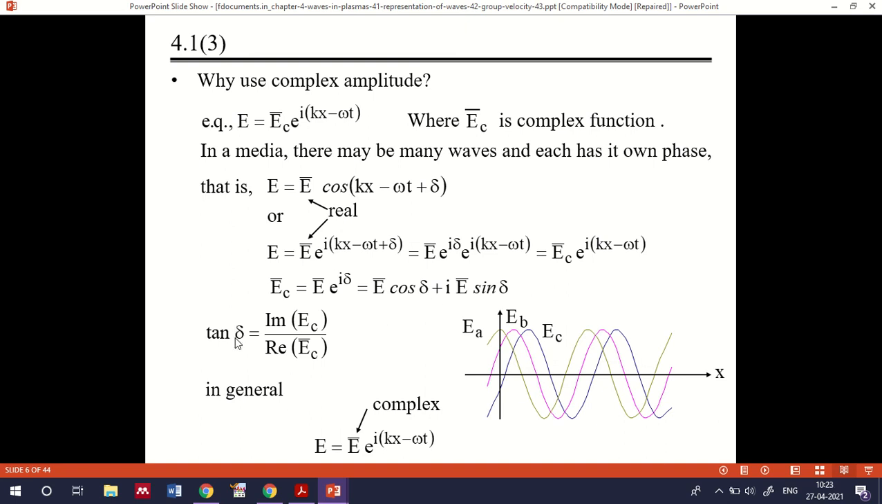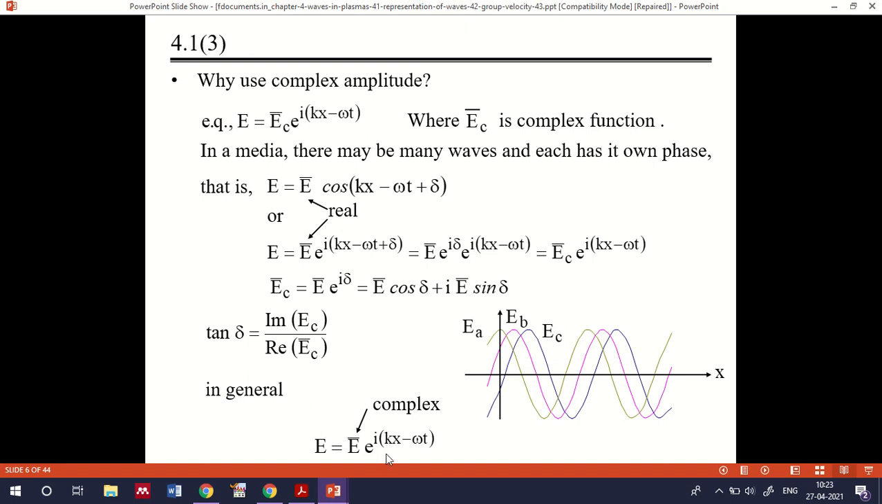From that, tan delta you can get as the imaginary part of Ec divided by the real part of Ec, which is called the loss tangent function. It is the imaginary part of the complex amplitude divided by the real part of the complex amplitude. Then in this case, for the wave propagating along this direction, we have two waves EA and EB, and EC at this position is actually the superposed wave of EA and EB.